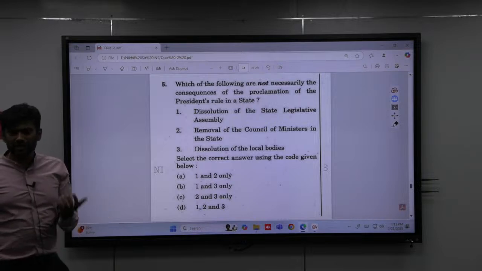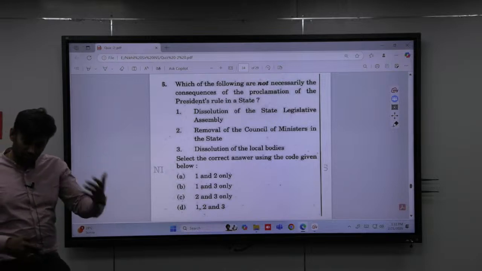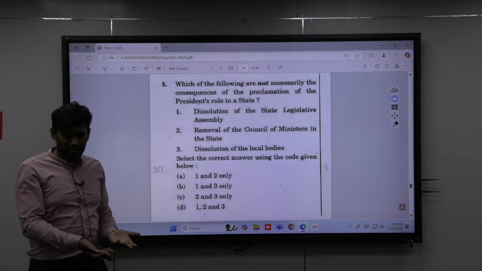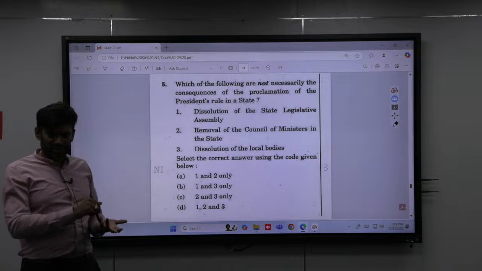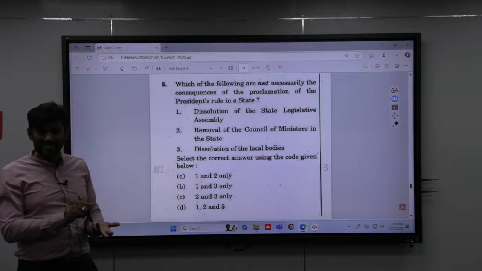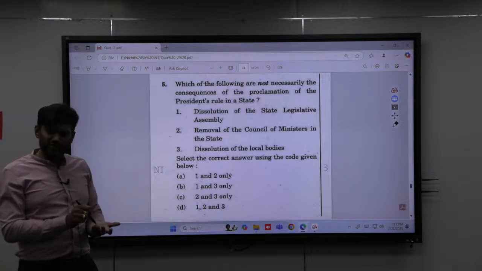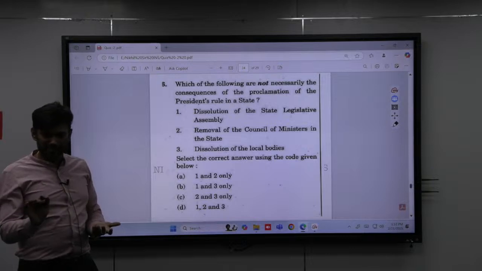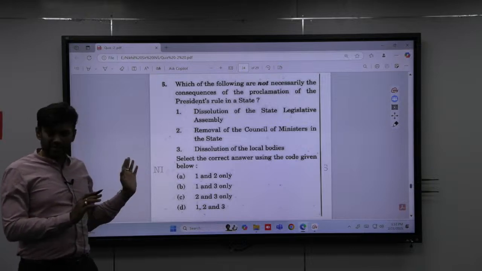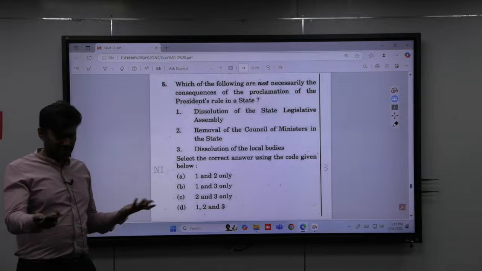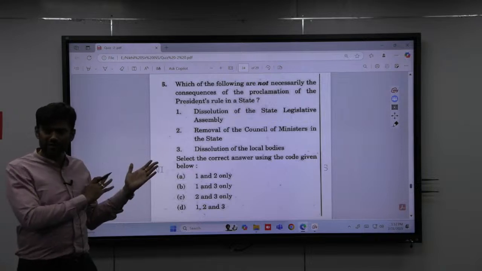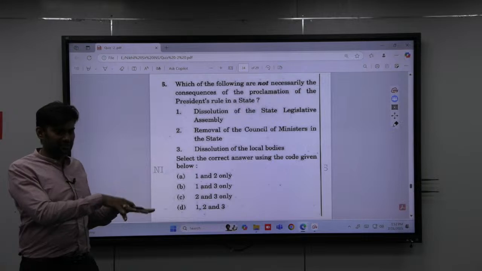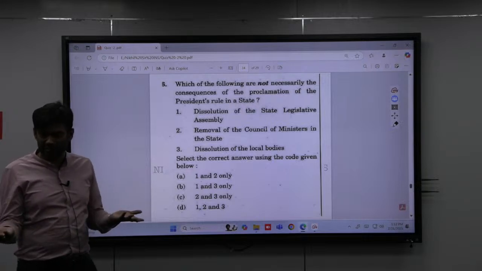By what kind of majority? Simple majority. And what will happen when president's rule has been brought? Once they proclaim it, as in the SR Bommai case, until it is passed in the parliament, you cannot dissolve the state legislative assembly. The state council of ministers will be immediately suspended. Once the parliament passes it within 2 months, they can dissolve the state legislative assembly. Now the powers of the state legislature will be taken over by the parliament. The parliament will pass the budget for that respective state and make laws on the respective state subjects.